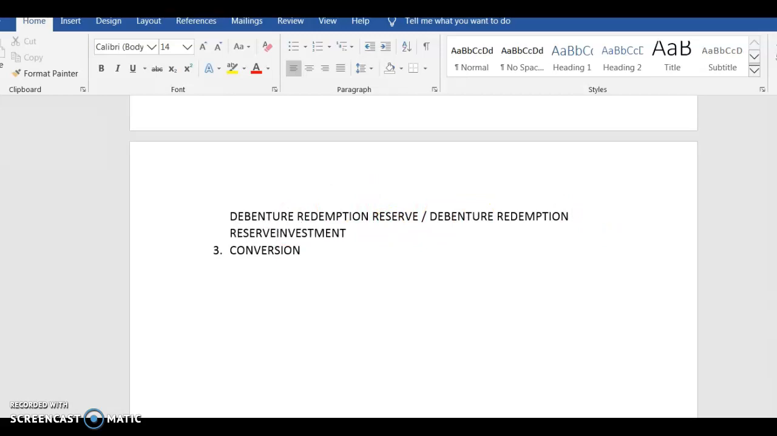But if I am talking about an unlisted company, you have to put 10% for DRR minimum, I'm telling you, and 15% for investment purpose. Okay, clear? This is according to the notification dated 16th August 2019 issued by the Ministry of Corporate Affairs.